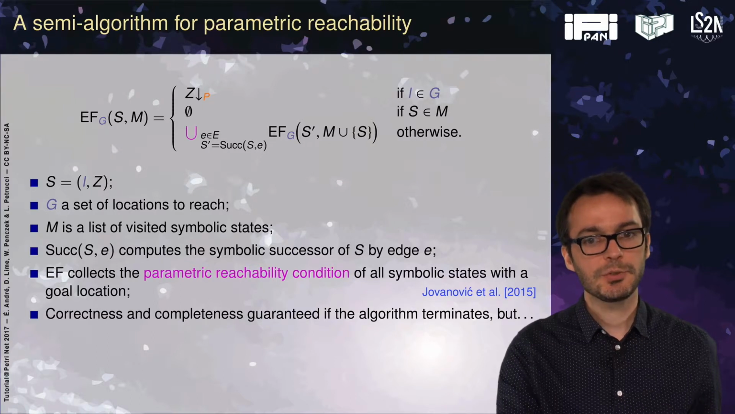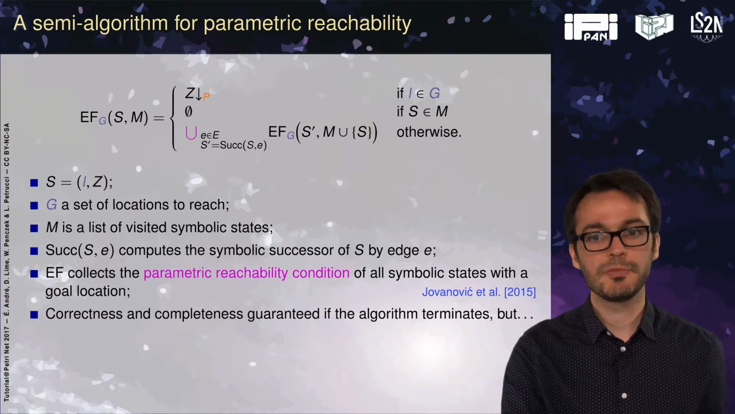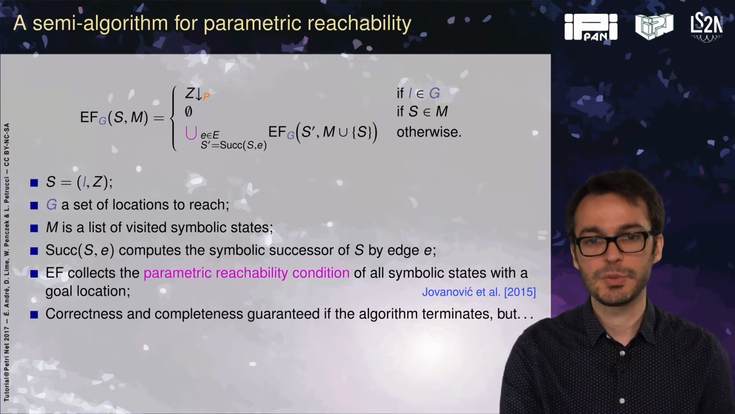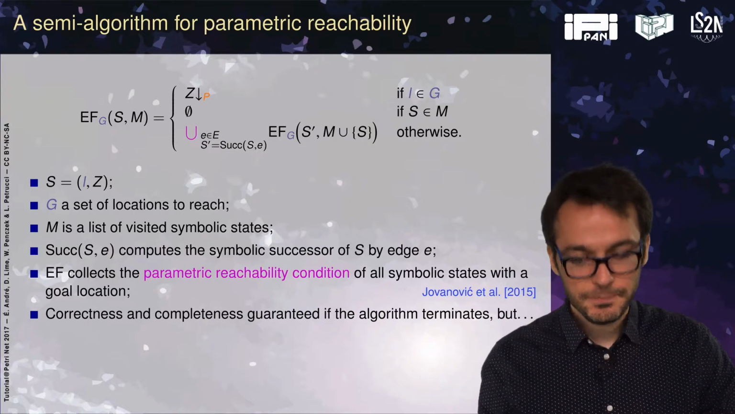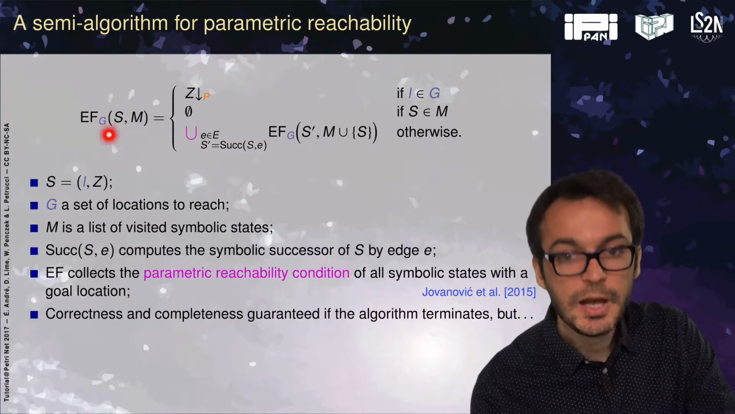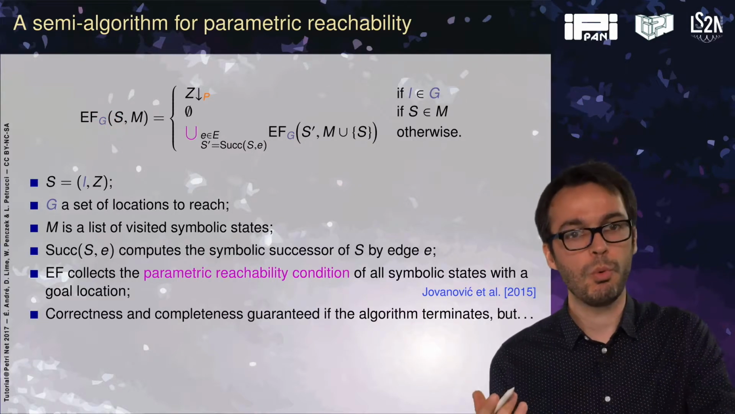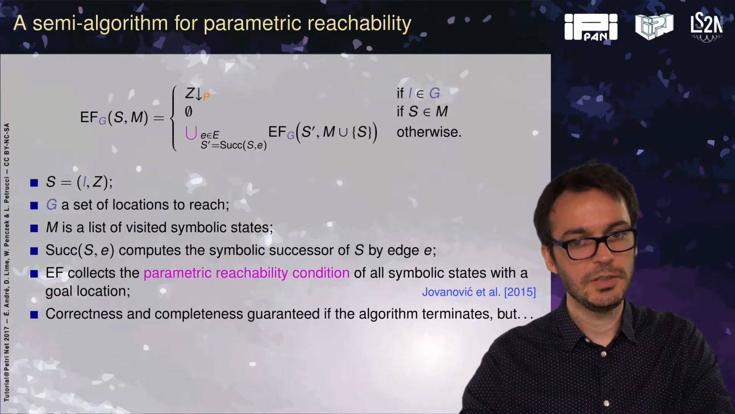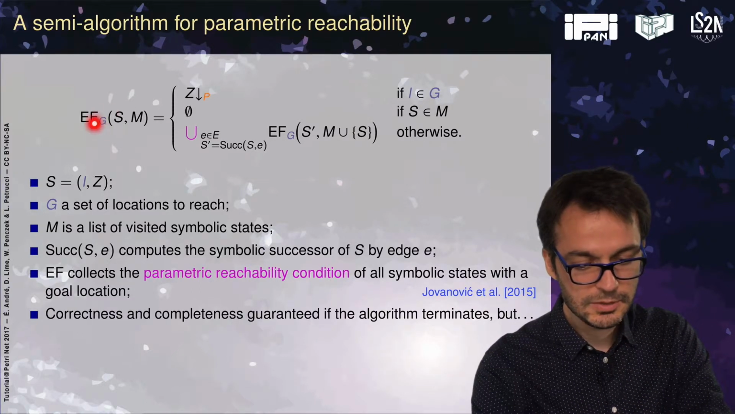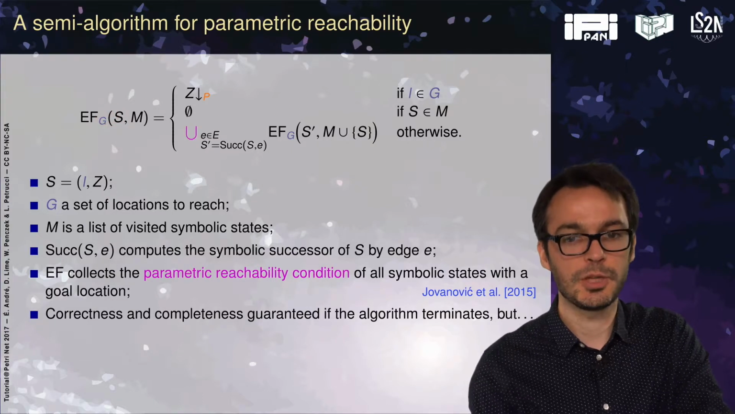Thanks to this symbolic construction, we can design a semi-algorithm for parametric reachability in parametric time automata. So we'll call it EF because this is reachability. G here is the target location. So I'm looking for all the parameter evaluations for which I can reach a symbolic state in which the discrete part is in this set of locations.